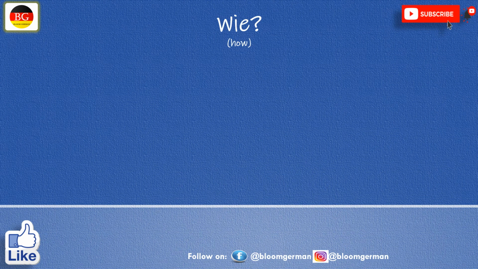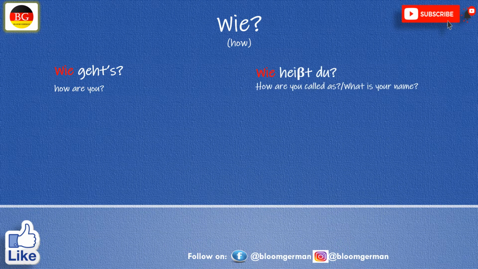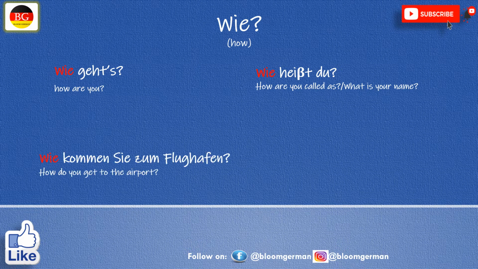Our next question word is wie, meaning how. First question is: Wie geht's? This is a common question, meaning how are you? Ich bin gut. Wie heißt du? How are you called, or what is your name? Ich heiße Supriya, oder ich heiße Peter, or mein Name ist Anna.